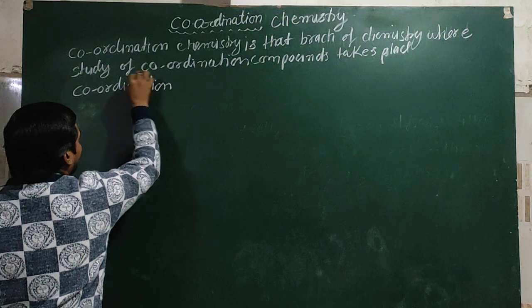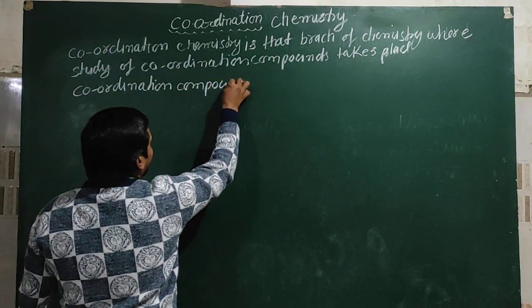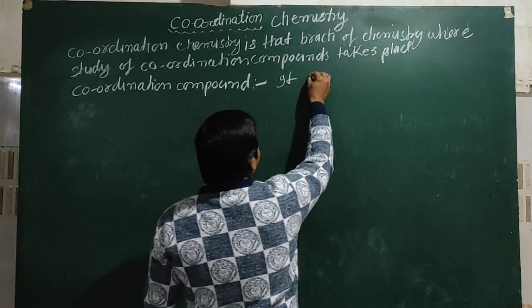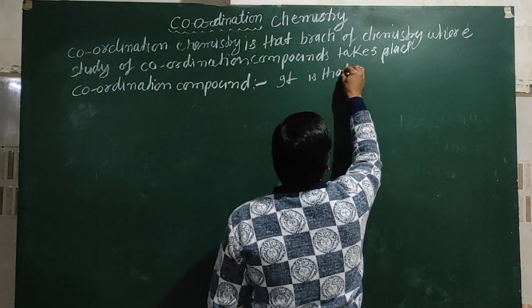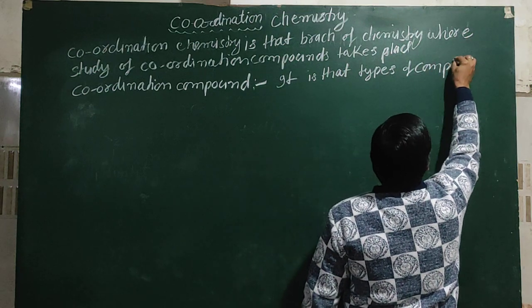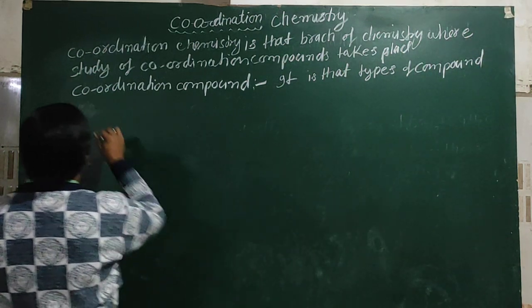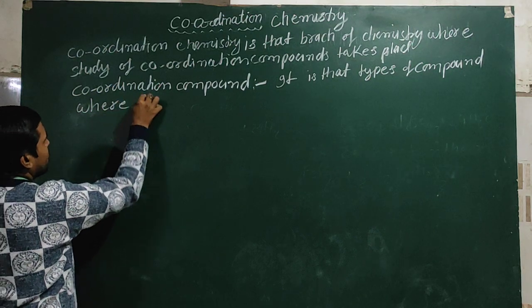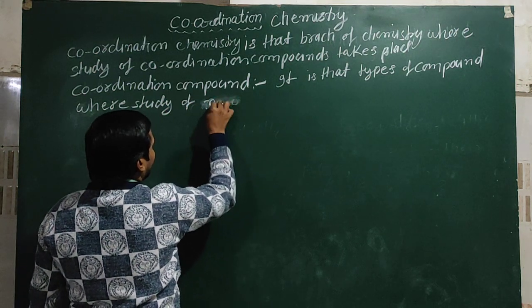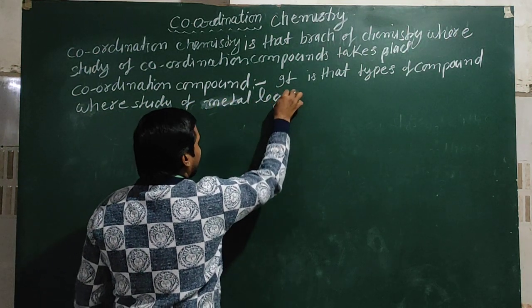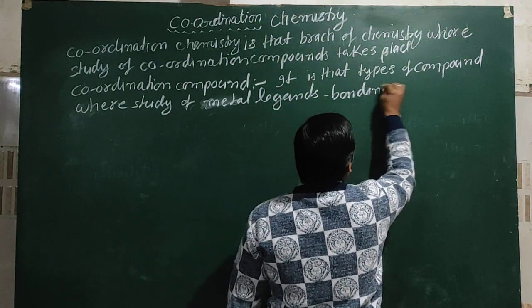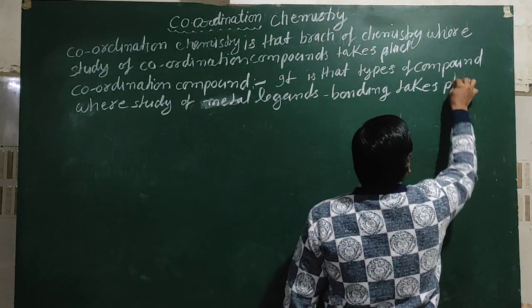Coordination compound, we can say that it is that type of compound where the study of metal ligand bonding takes place.